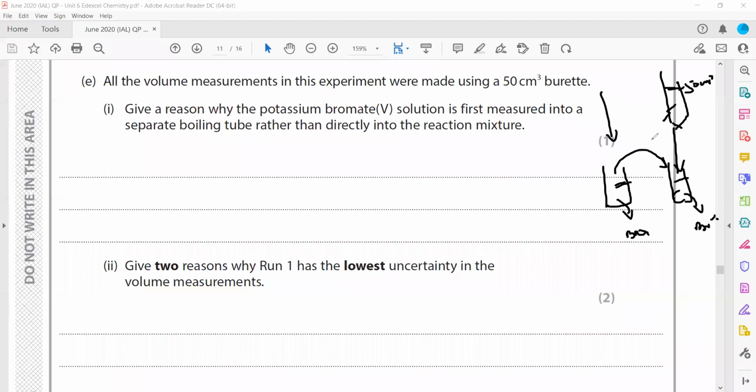Because a burette gives an accurate measurement. Using a burette, we can measure accurately, but the problem is it will take time to transfer. So if we tried to mix the two substances directly, because the burette takes time to transfer, the reaction won't be accurate. Is it clear? Part E1.